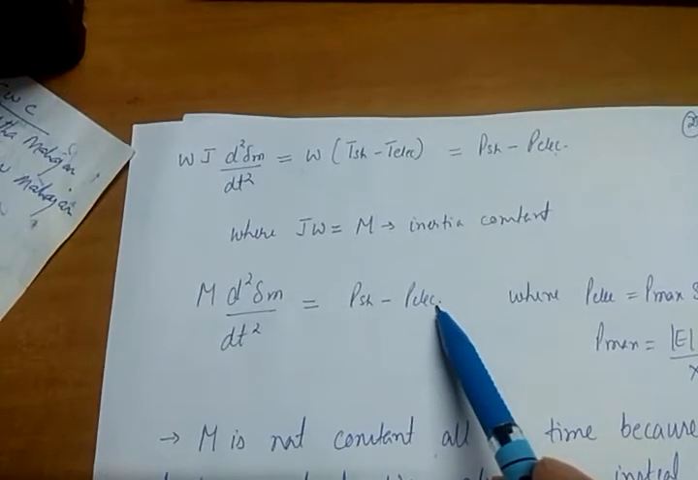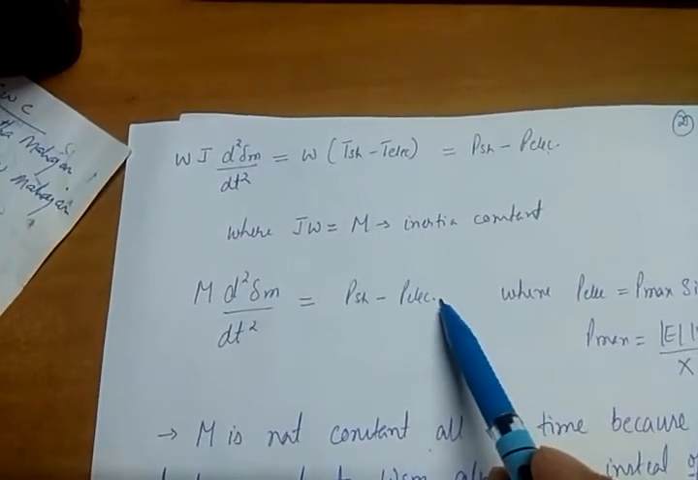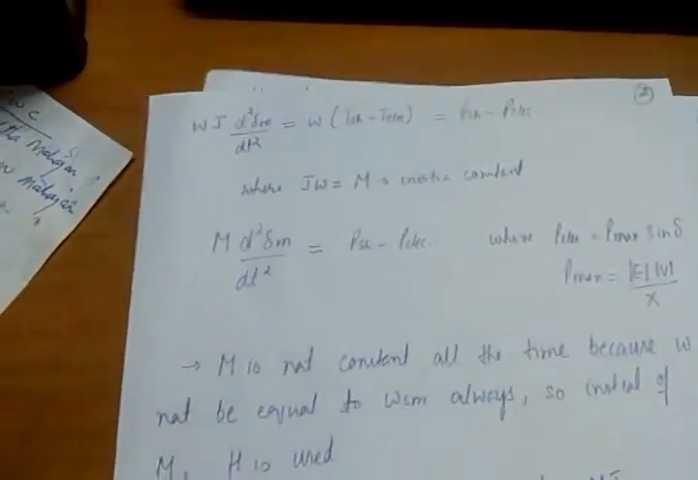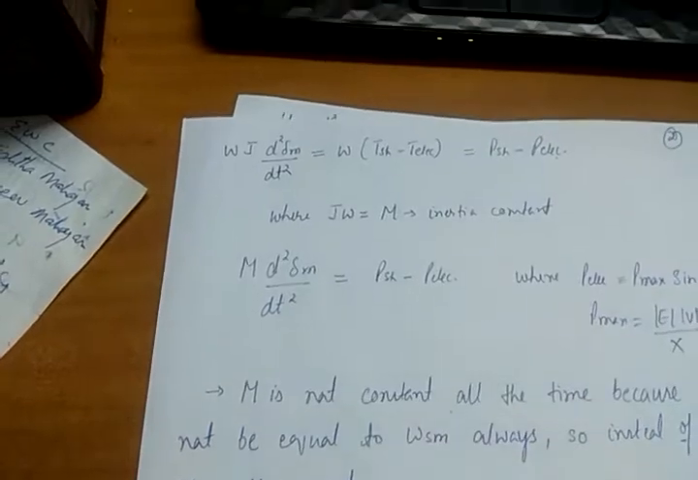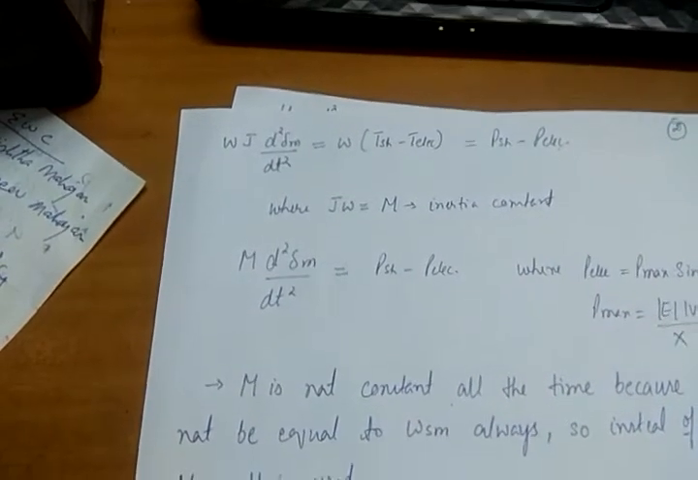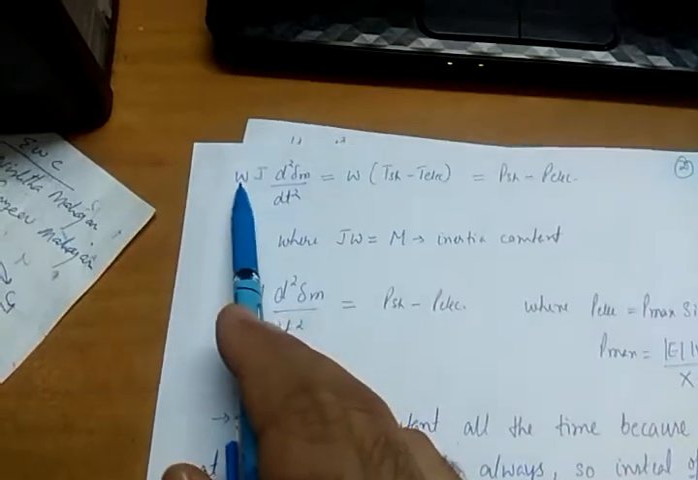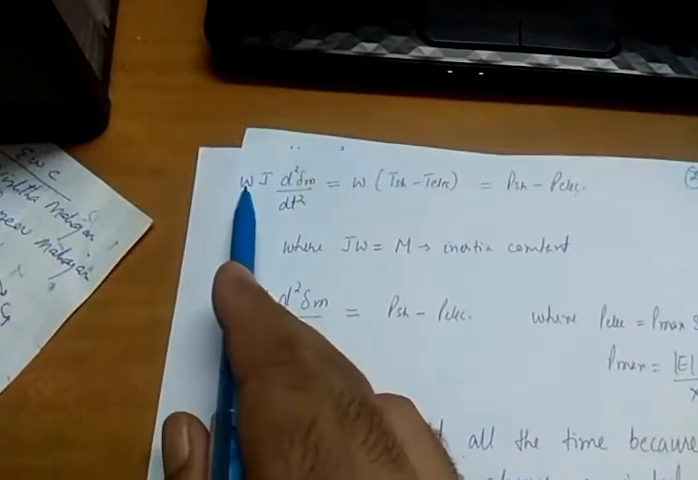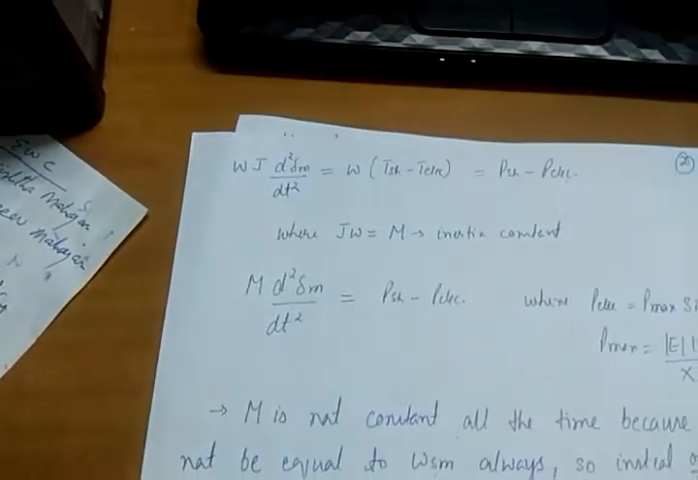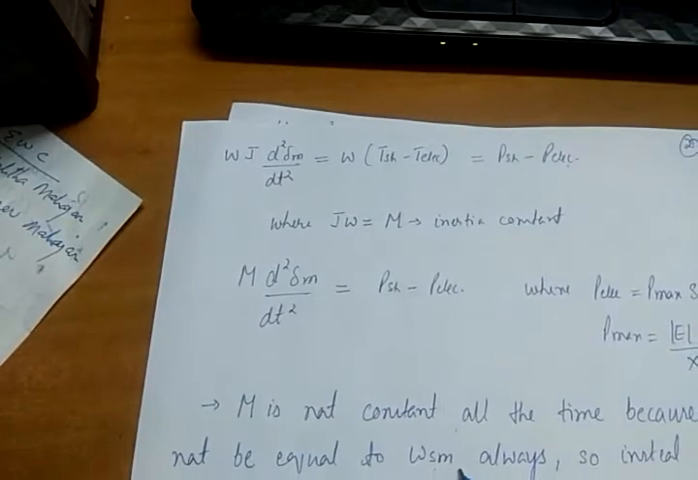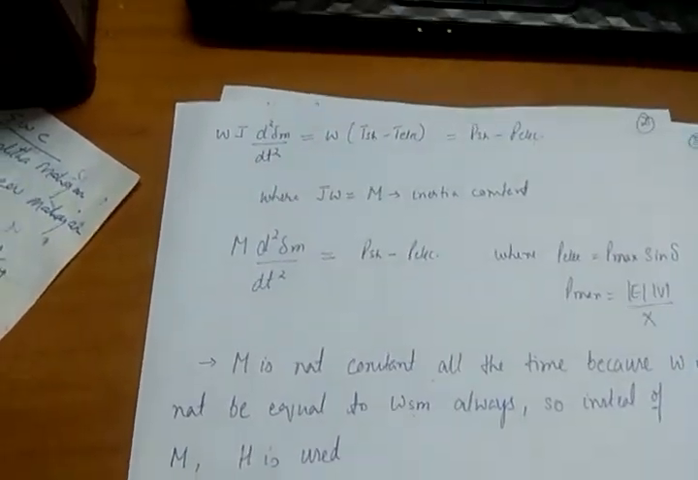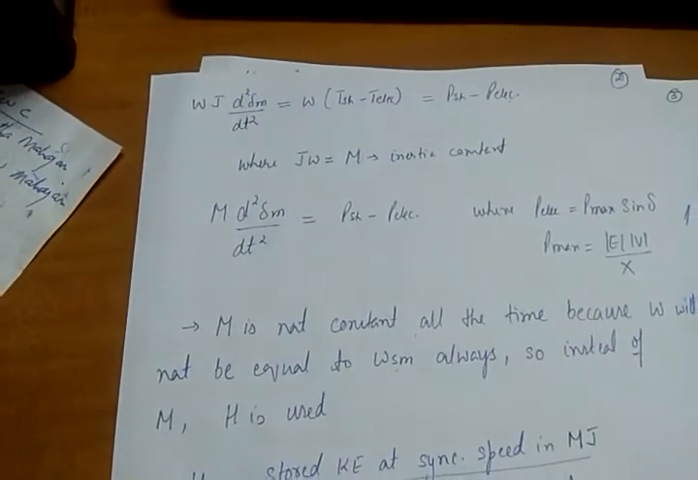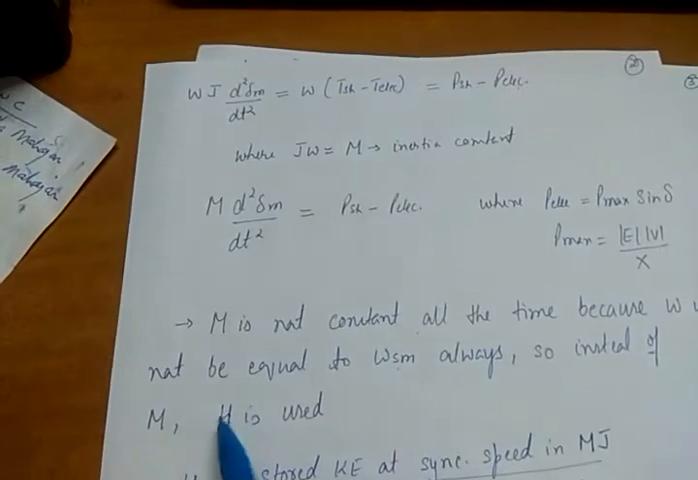And we know that P electrical is equal to EV sine delta upon X, where EV upon X is nothing but P max, maximum power. We know that M is not always constant, because M will depend upon omega speed, the rotor speed, and this omega is not always equal to the synchronous speed omega sm. Omega sm is the synchronous speed. So instead of M, we will use some other constant, that is the inertia constant H.